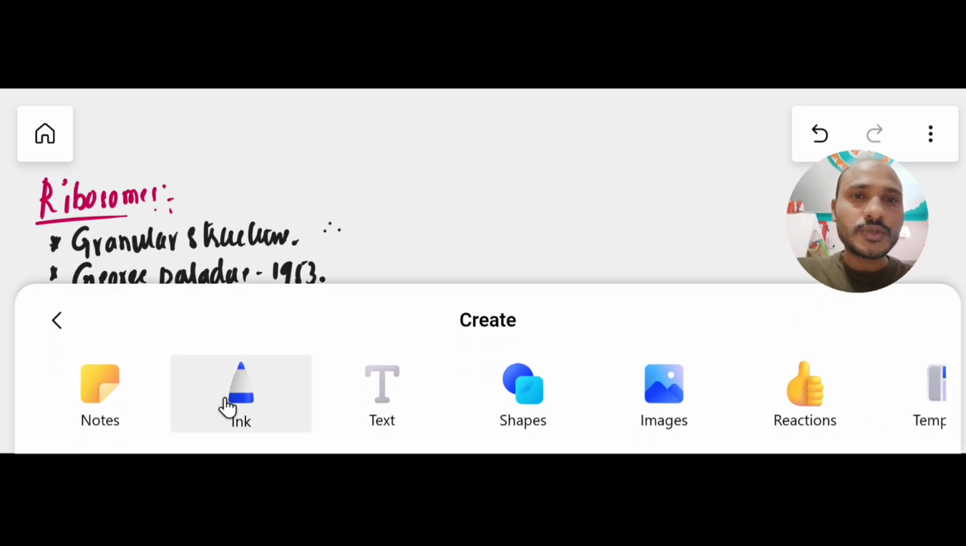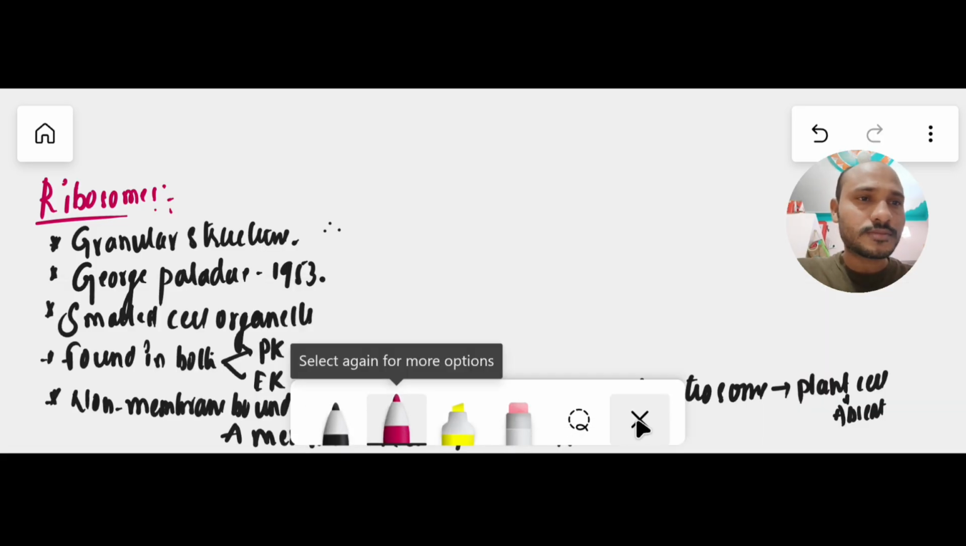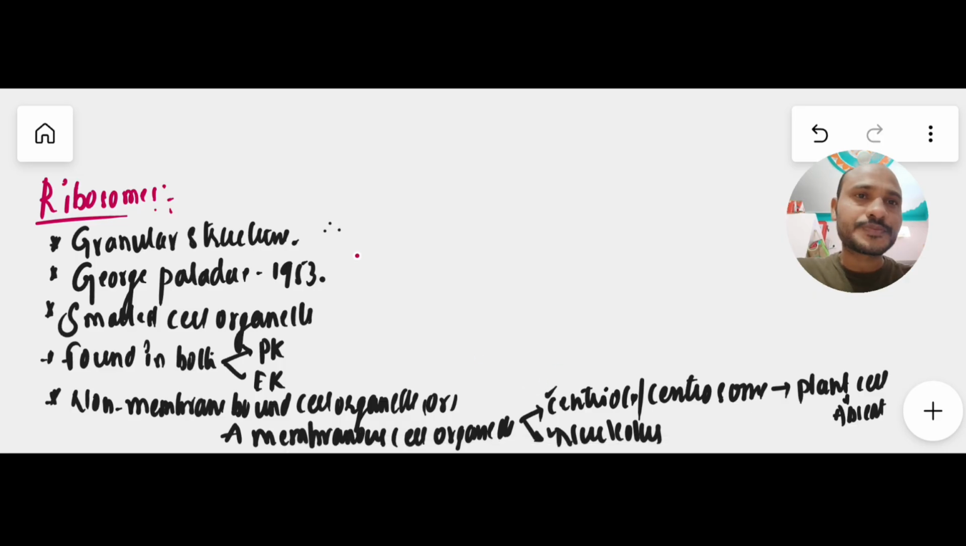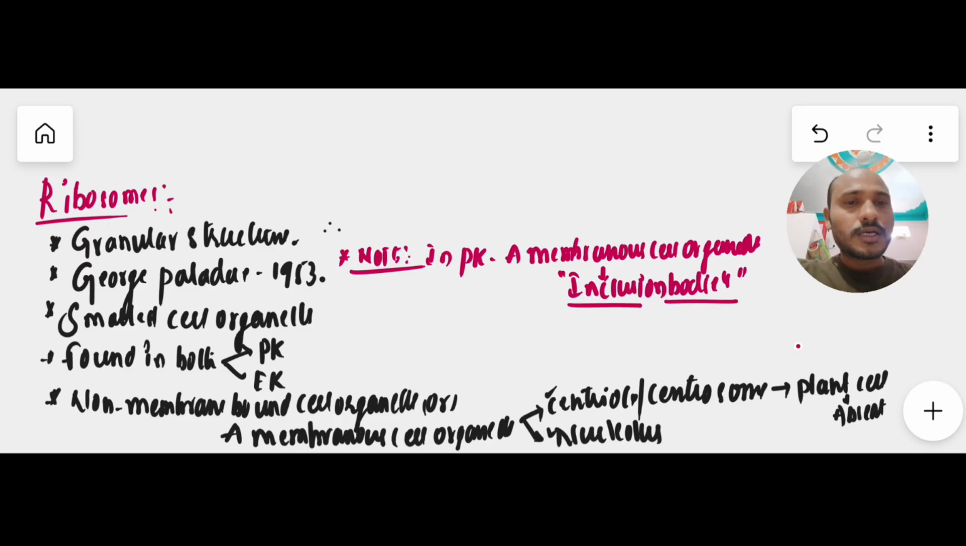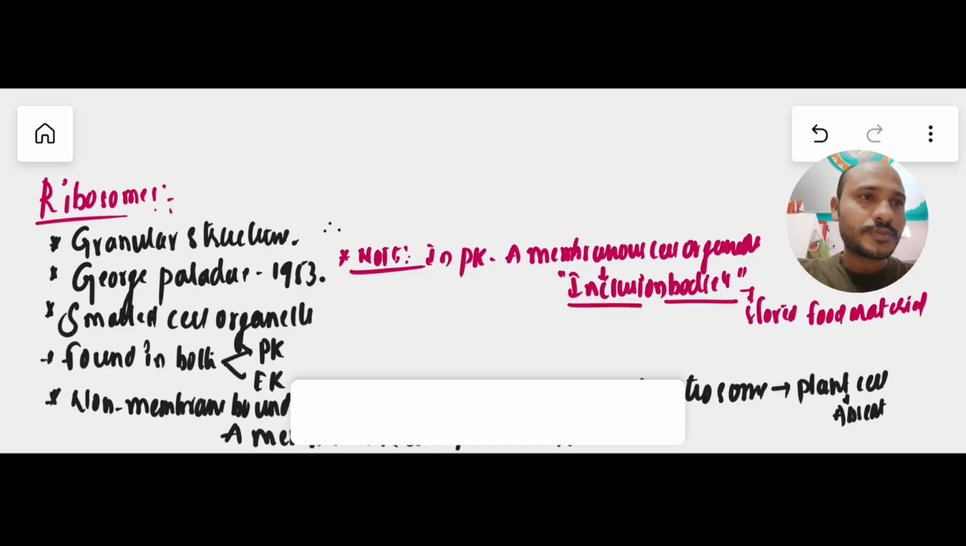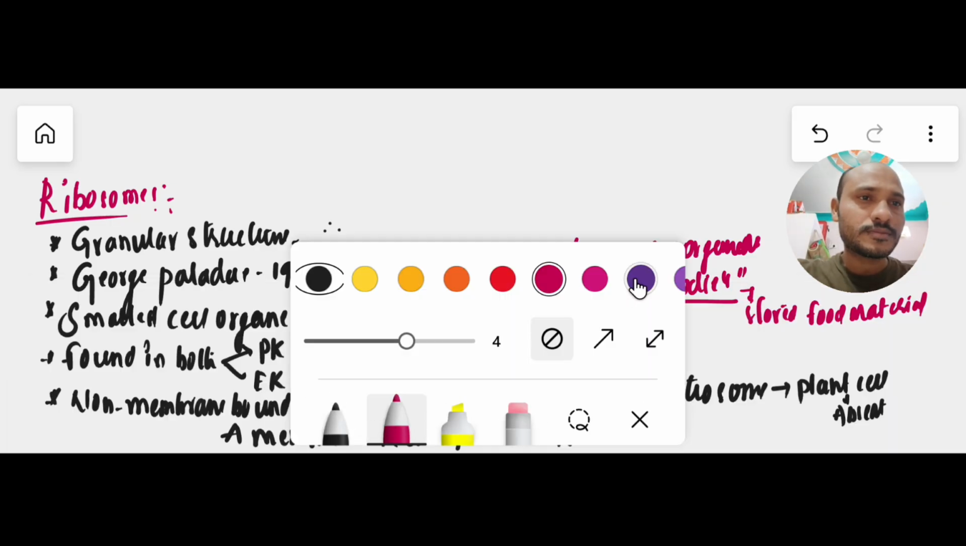There is an important note. In prokaryotic organisms, amembranous cell organelles are also there. Here I am writing: note, in prokaryotic organisms, the amembranous cell organelles include inclusion bodies. Very important. These inclusion bodies store food material in prokaryotic organisms.